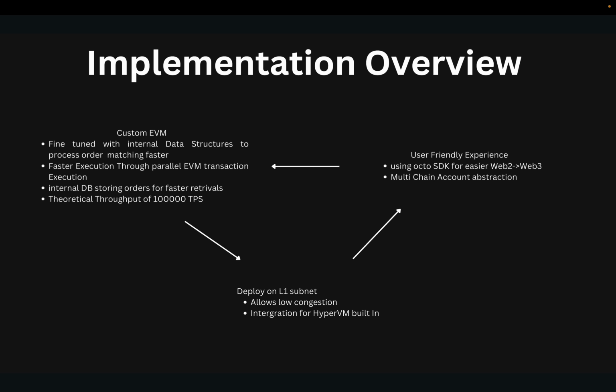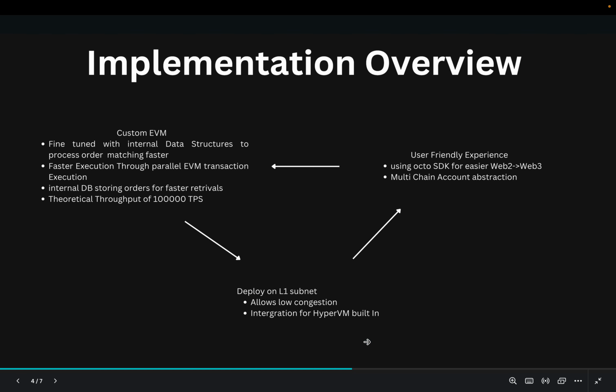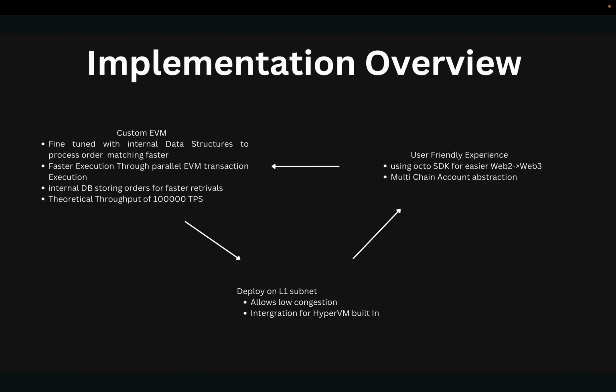What does this give me? Because of this app chain, things happen faster and there is very low congestion on my chain. It only carries what my app needs, and there are no other parties spamming transactions. For user experience, we have used Octo SDK, which allows us to have multi-chain account abstraction.